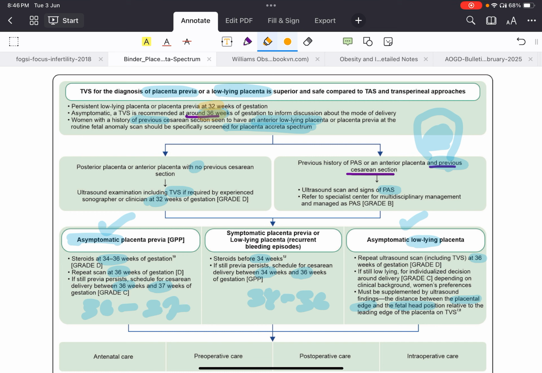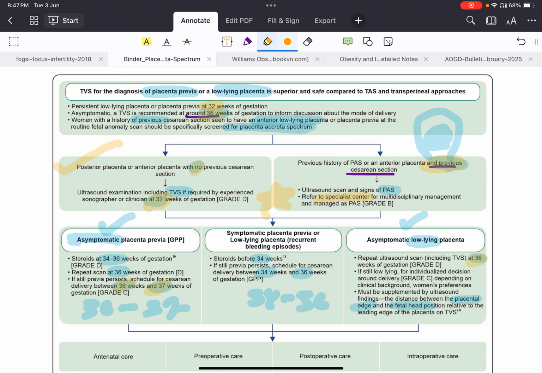If placenta previa or low lying, with no previous surgeries, then you do transvaginal ultrasound at 32 weeks. If placenta previa or low lying with previous cesarean section, then again you do ultrasound and refer her to a specialist center. Basically, the difference is to refer her to a specialist center. First I'll tell about asymptomatic. If she's asymptomatic, then do cesarean at 36 to 37 weeks. If she's asymptomatic low lying, then repeat ultrasound at 36 weeks.